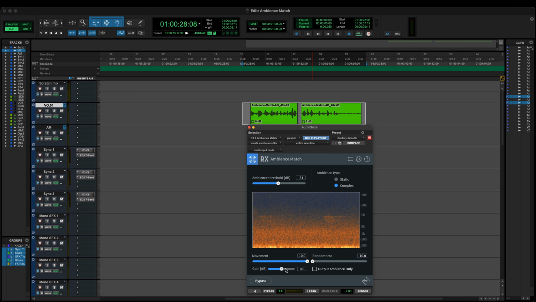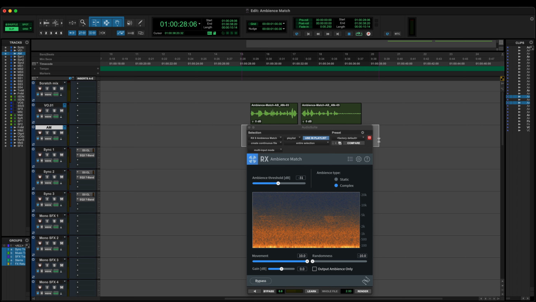Gain trims the level of the generated ambience. Output Ambience Only means that the selected region will be replaced by the generated ambience. When unchecked, the ambience will be mixed in with the selected audio. Once I'm happy with my settings, I'll render out a strip of ambience on a separate track and place it ahead of my dialogue.